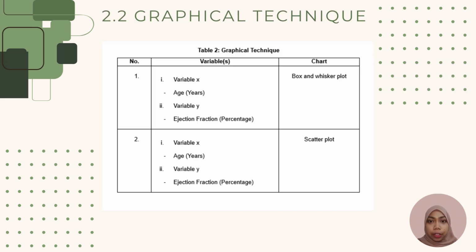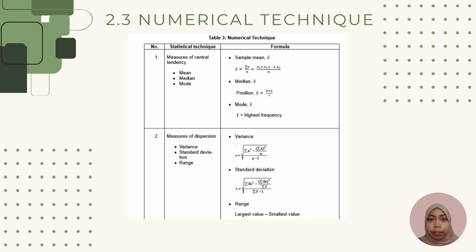The next subtopic is graphical technique. For the first one, we have variable x, which is age, and variable y is the ejection fraction. The chart that we use is a box and whisker plot. For the second one, the variables x and y are the same, which are x is age and y is ejection fraction, and the chart is a scatter plot. Now, the last subtopic for chapter 2, which is numerical technique. In this subtopic, we have 5 statistical techniques.